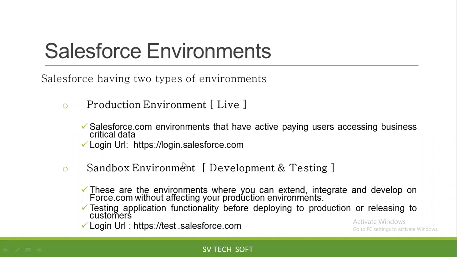Earlier, I gave an example. Company ABC is doing a project for company A, right? Company A is located in the US, but company ABC is located in India. This company ABC needs to build a project. Company ABC starts doing complete development and testing within the sandbox environment only. Once they have developed the complete functionality and done proper testing, then they will move the complete code into the production environment. Production is the live environment, meaning client A, the US company, will start using the particular service. Within the production environment, we cannot do any development directly.